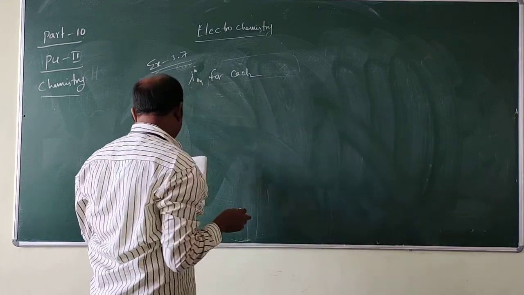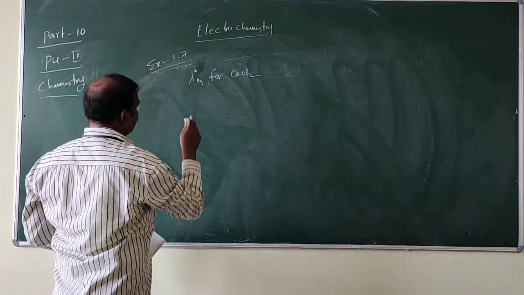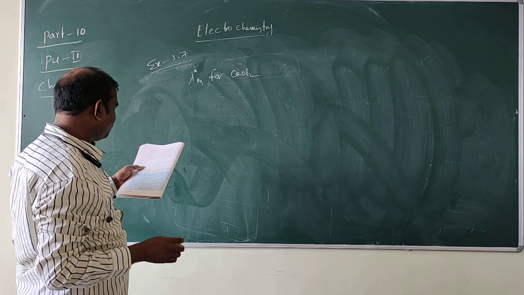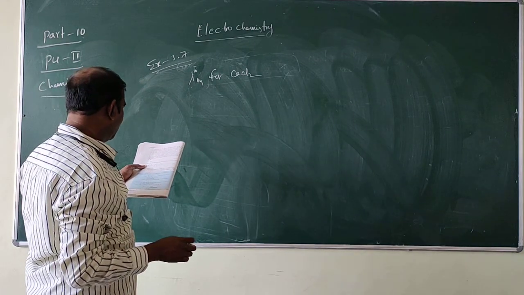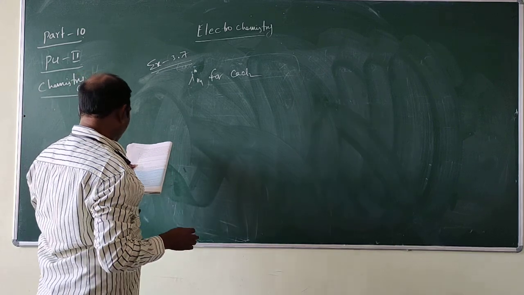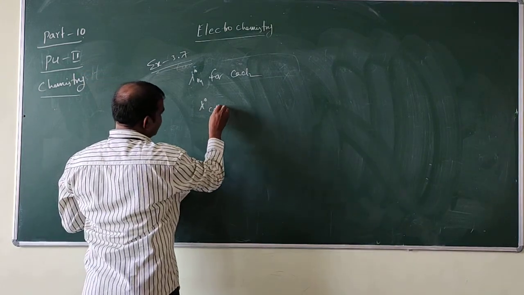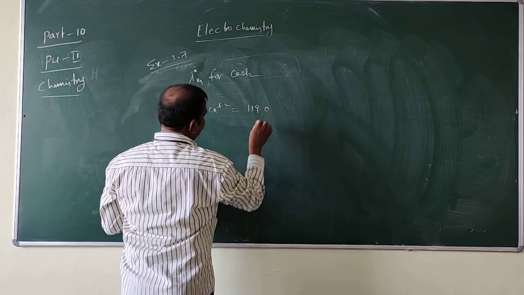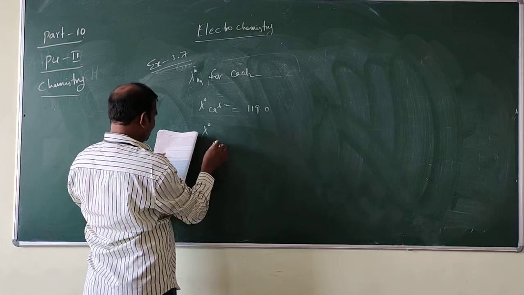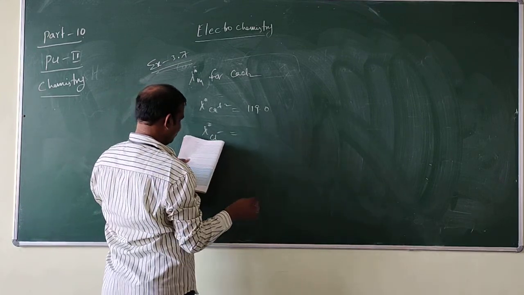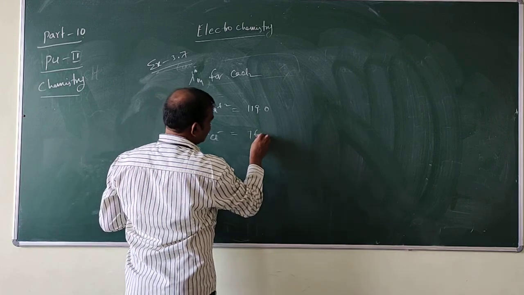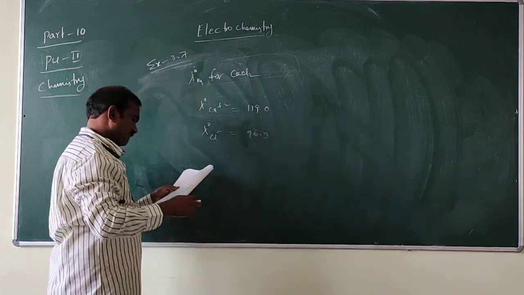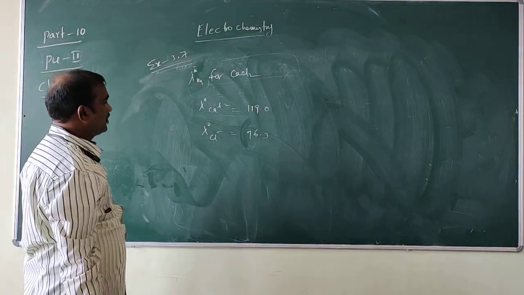Lambda naught m for CaCl2 and MgSO4. So first we calculate for CaCl2. Here it is given that lambda naught of Ca2+ is equal to 119.0, and lambda naught of Cl- is equal to 76.3.